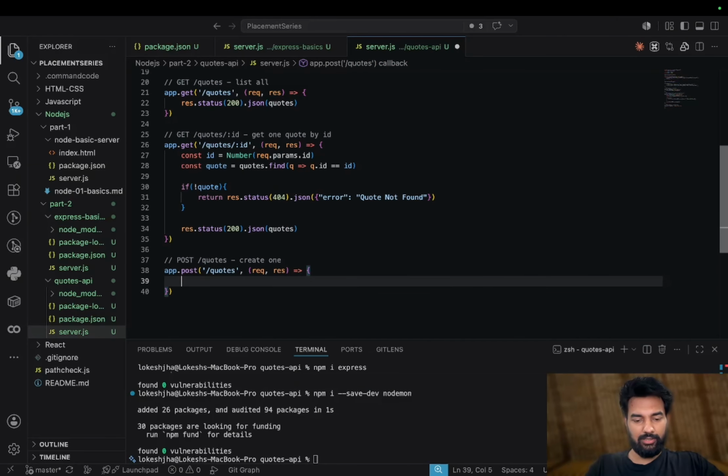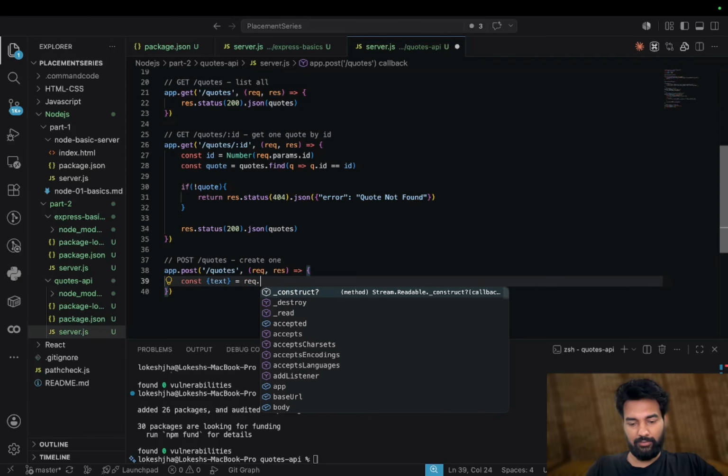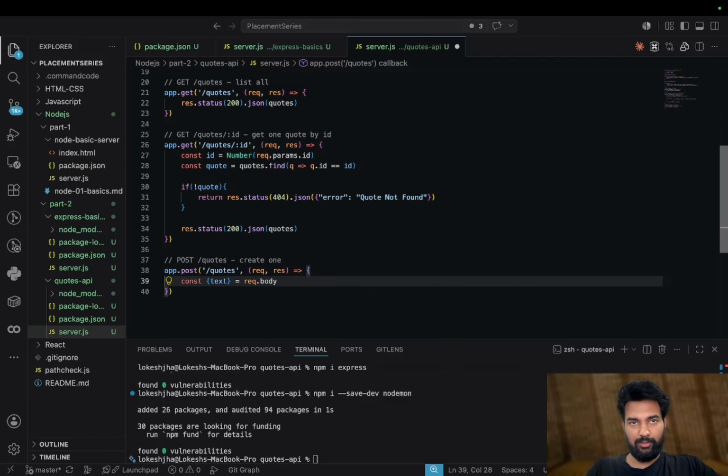Here we need to create, so where will we get the text? If the method is post, then the data will be coming from request.body. Like the body we will destructure, we have seen, we will take the text from this.